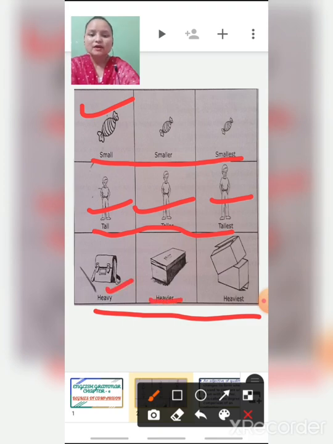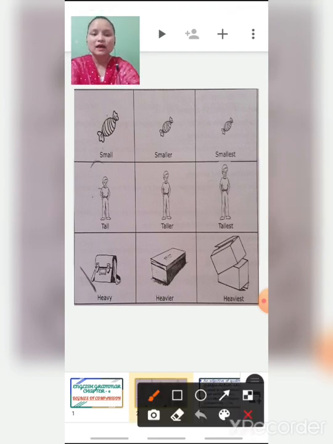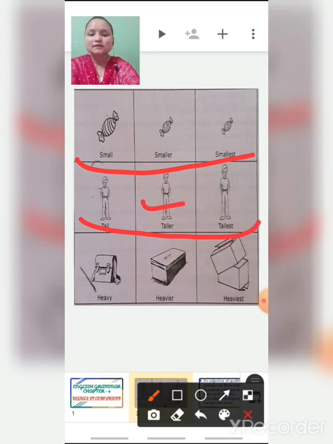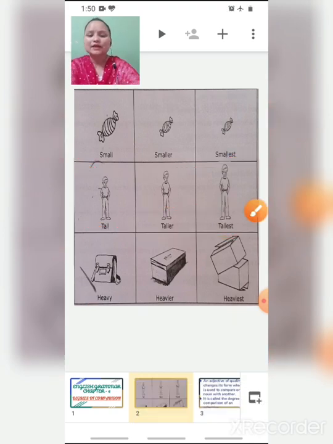Heavy, heavier, heaviest. Now what is this, children? In this table you can see that all these objects are compared with each other, right? These toffees are getting compared, this boy is getting compared with this one, and these bags are getting compared. So what we are doing here is comparison.